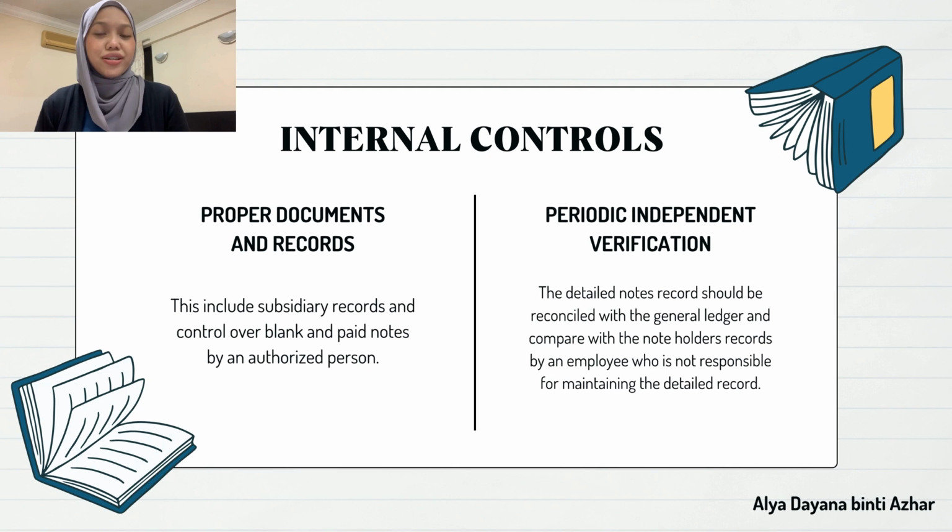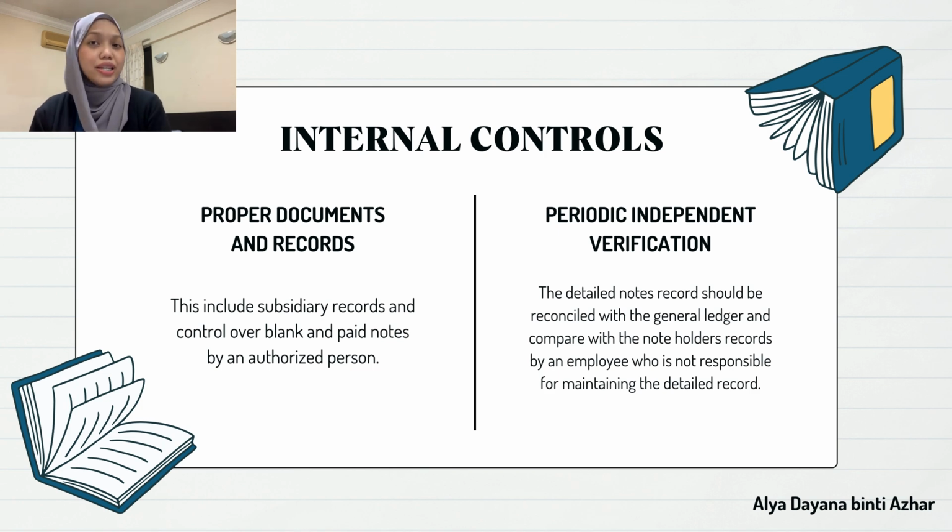The second last point is proper documents and records. This includes subsidiary records and control over blank and paid notes by an authorized person. Paid notes should be cancelled and returned under the custody of an authorized official. Lastly is periodic independent verification. Periodically, the detailed notes record should be reconciled with the general ledger and compared with the note holders' records by an employee who is not responsible for maintaining the detailed record.